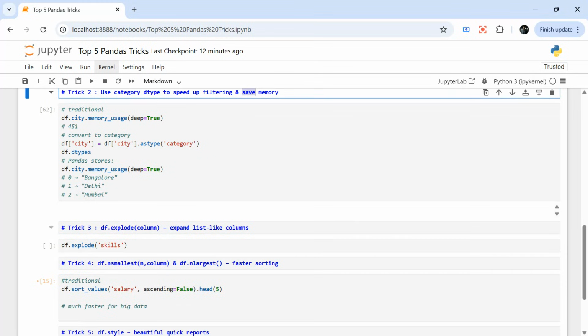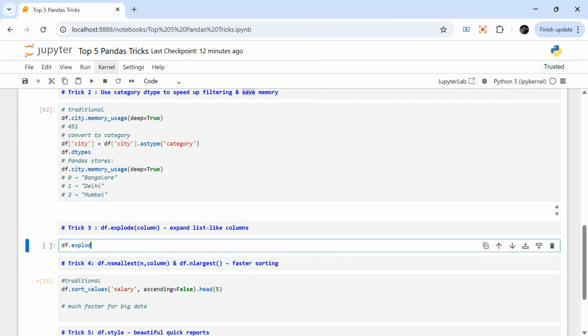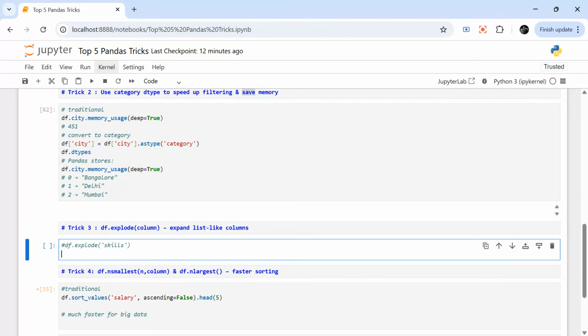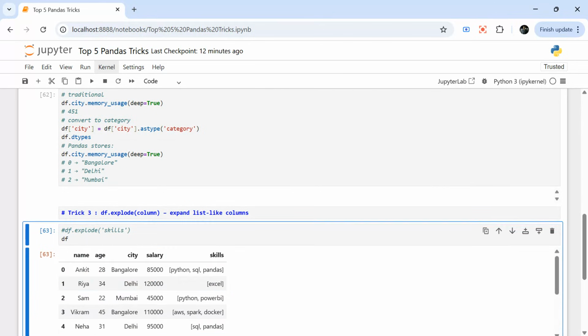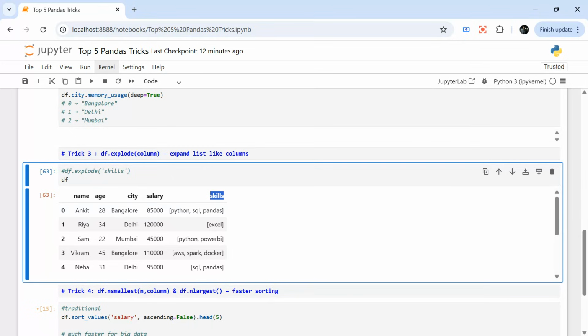So the third trick says df.explode expands list-like columns, right? If I go back to df, let me comment this out. So this is my df. Now if you see the skills column, it is a list. Many times I want to explode it. I want three rows. So Ankit has three skills, I want three rows: Ankit Python, Ankit SQL, Ankit Pandas, right?